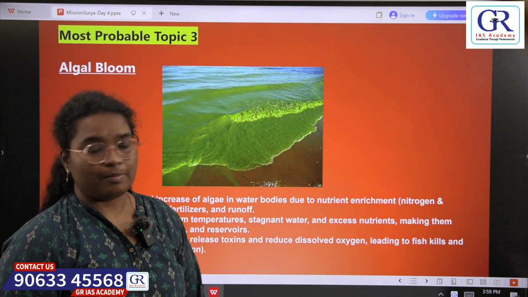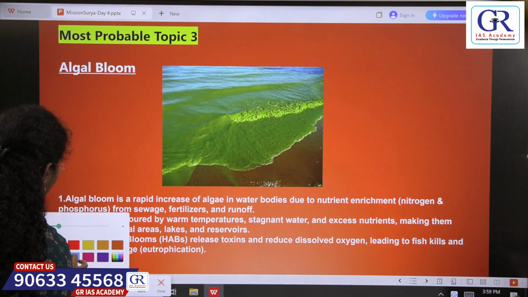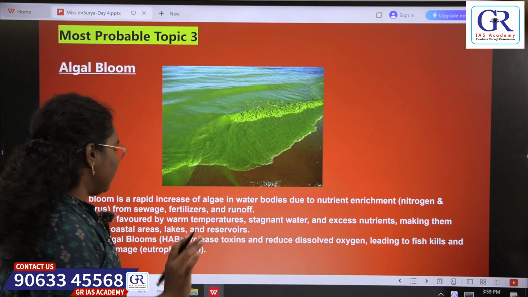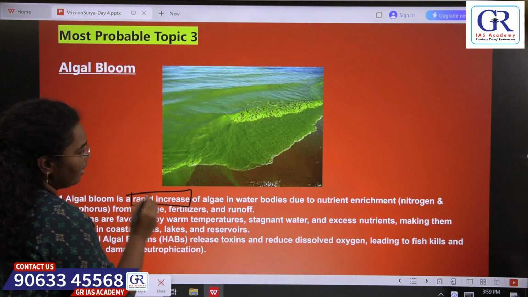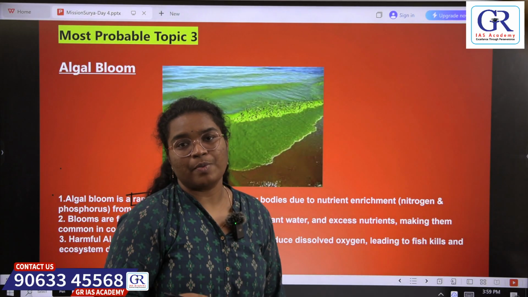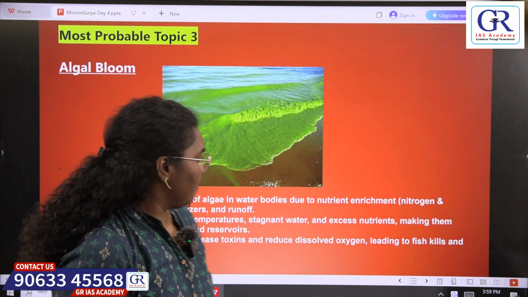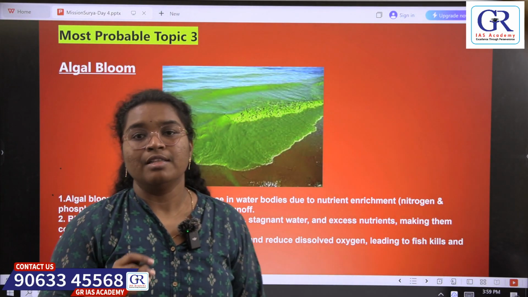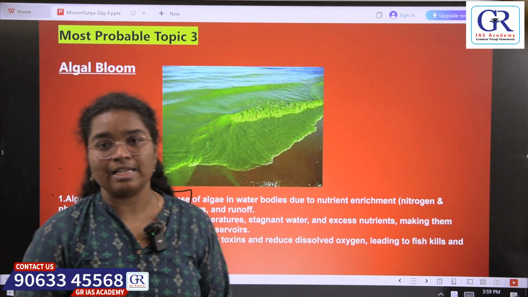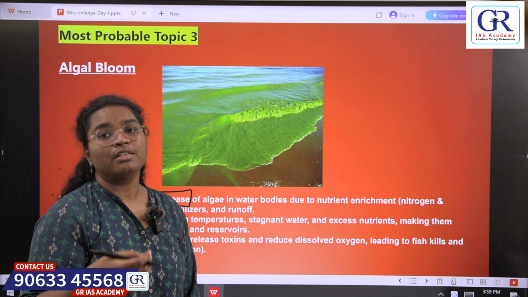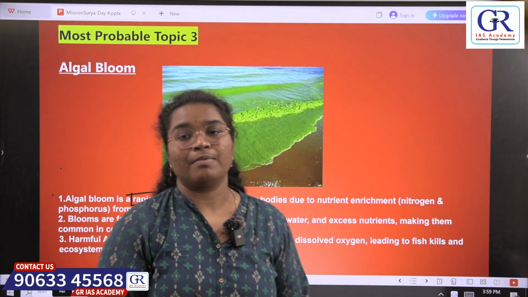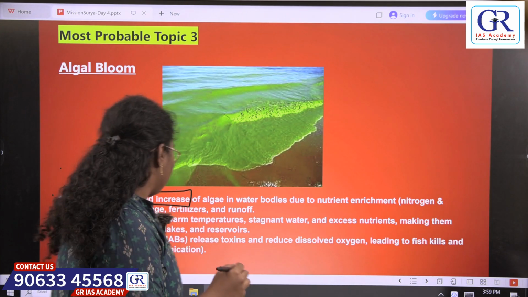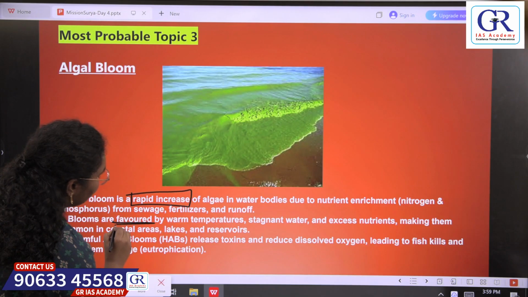The next topic is algal bloom. Algal bloom is nothing but the blooming of algae in the water. That is a rapid increase of algae in water bodies due to nutrient enrichment or organic matter. The sources of organic matter remain the same: domestic discharge, industrial waste, or agricultural runoffs. All these carry the organic matter into the sea, and because of the presence of these nutrients, the algae percentage increases rapidly. Let's see the conditions that favor the algal bloom.